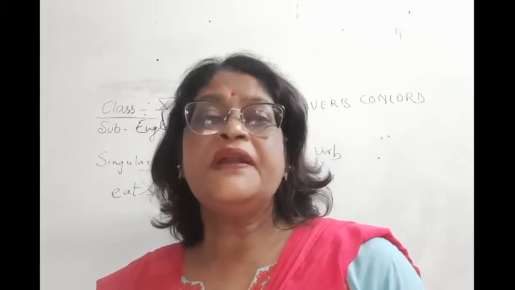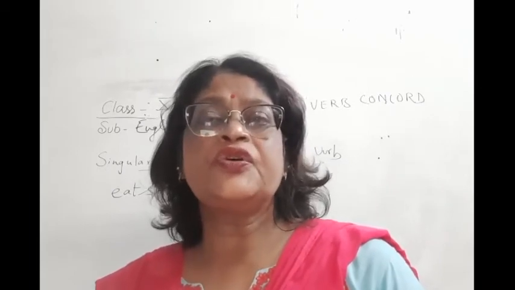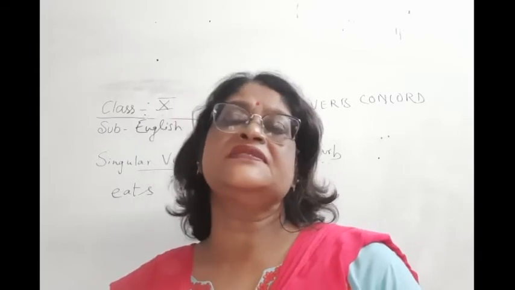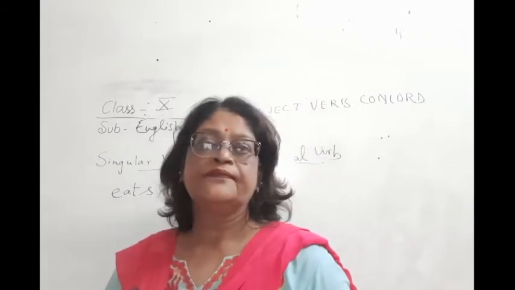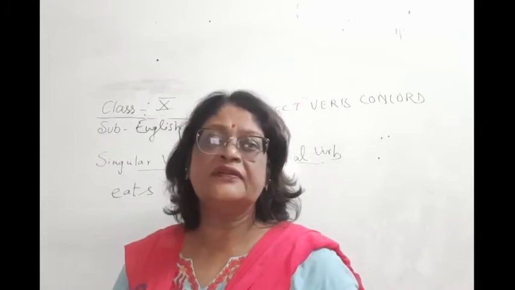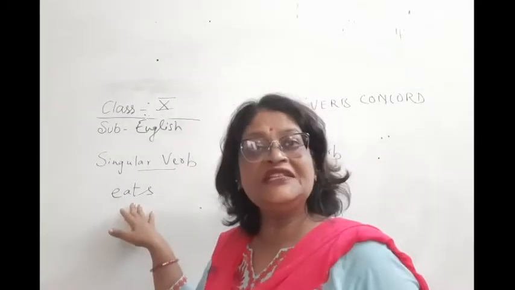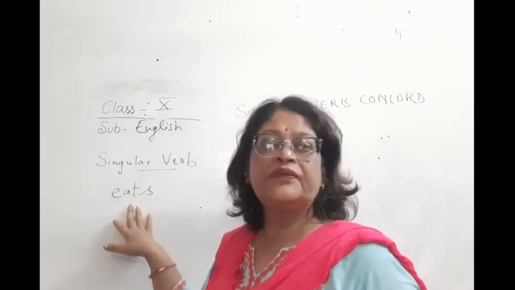But children, in the case of action verbs, we have to put s or es with the verb to make it singular. Just now I have given the example of eat. Eat is a verb.